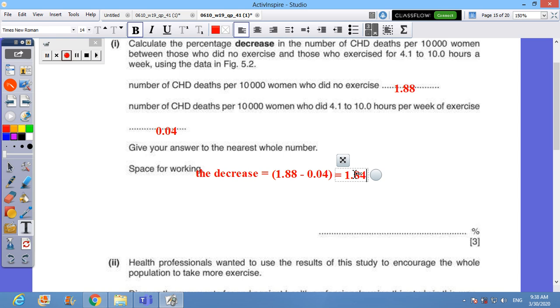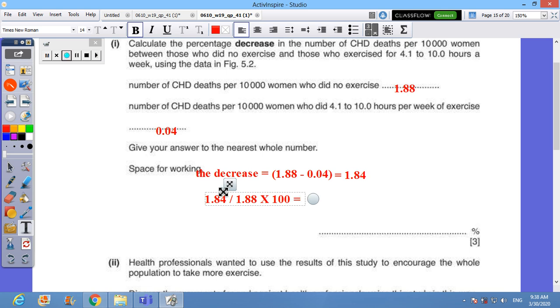Very good. Now to the second step, which is the percentage. 1.84, I will divide it by the number I started with, which is 1.88, and I will multiply by 100 because this is a percentage.